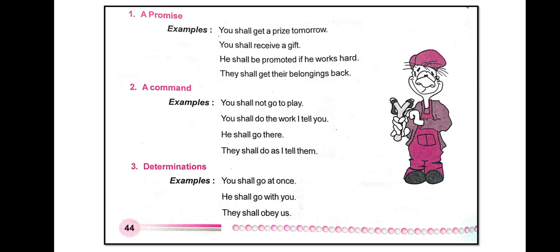Number 2, command. When we are giving a command, you can express it with shall this way: You shall not go to play. You shall do the work I tell you. He shall go there. They shall do as I tell them. Number 3, determination. For determination, examples: You shall go at once. He shall go with you. They shall obey us. So I hope you understood.